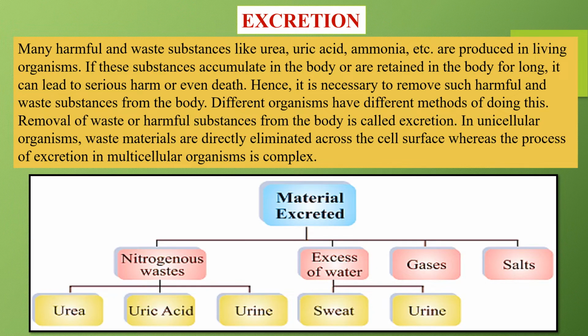Let's understand a very important concept of excretion. We have learned transportation in plants and humans. We'll be learning about how excretion happens in plant. Okay, so many harmful and waste substances like urea, uric acid, ammonia, etc. are produced in living organisms.